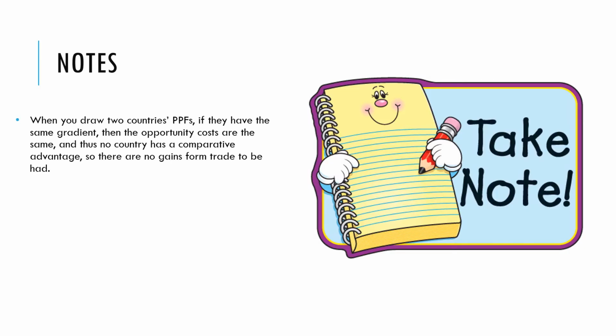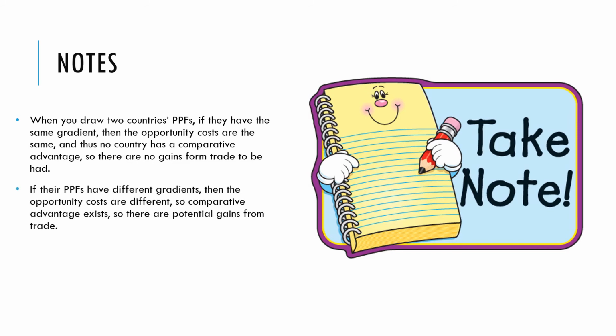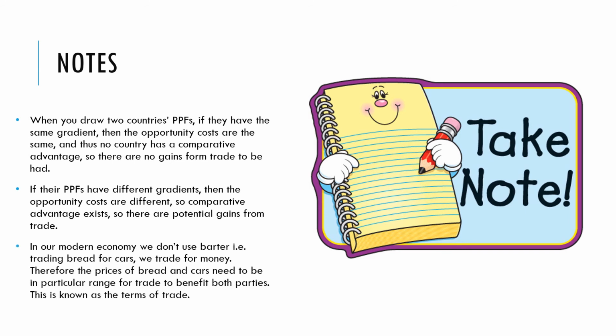Some additional notes. When we draw the two countries' PPFs, we can tell straight away whether comparative advantage is going to exist or not, because if they have the same gradient, then the opportunity costs are the same and no country will have a comparative advantage. Remember, if the opportunity costs are the same, there is no comparative advantage. But if their PPFs have different gradients, the opportunity costs are different, so comparative advantage exists and there are potential gains from trade.